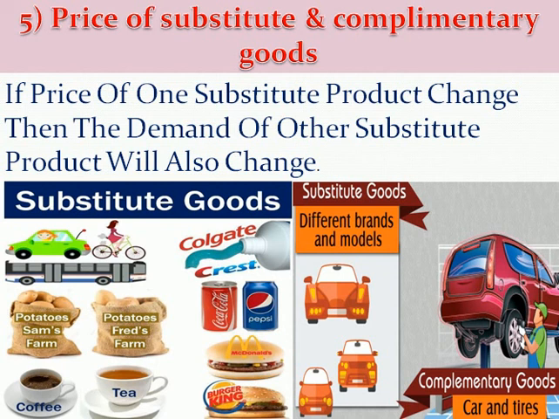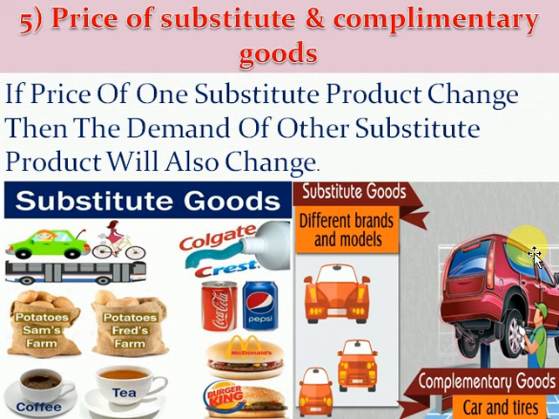Now, complementary goods. Complementary goods are like a car and its wheels. We can also take tea as an example: for preparing tea, we require milk, water, tea powder, and sugar. All these products are used for making tea, so they are called complementary goods, a combination of goods used for making one single product.